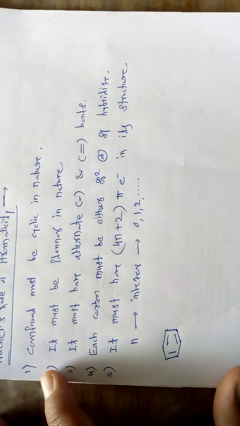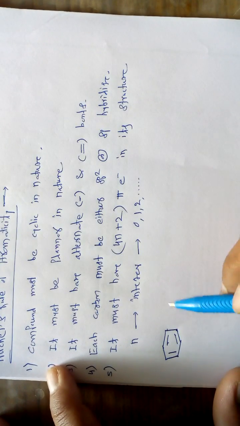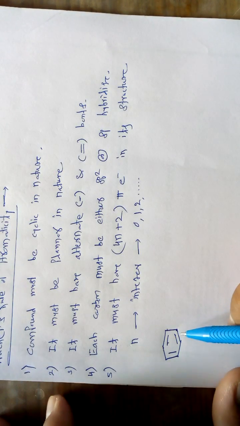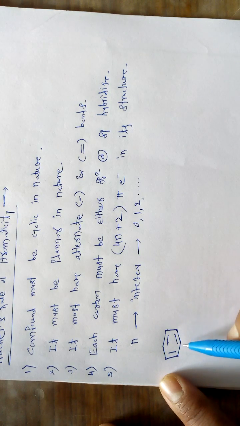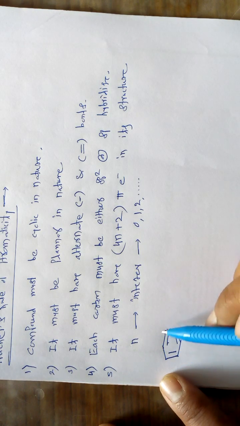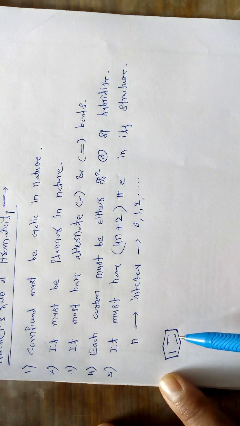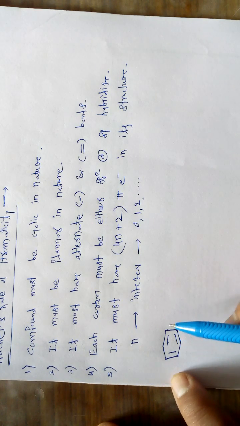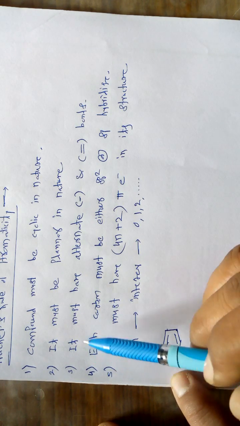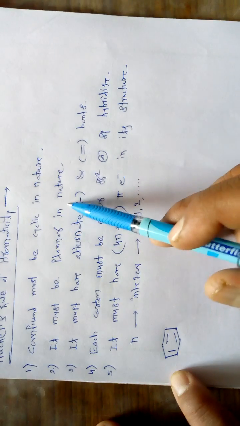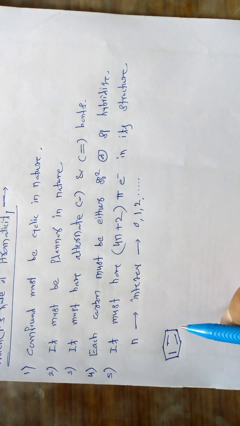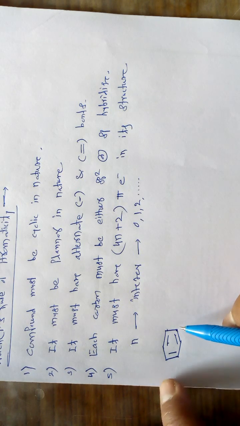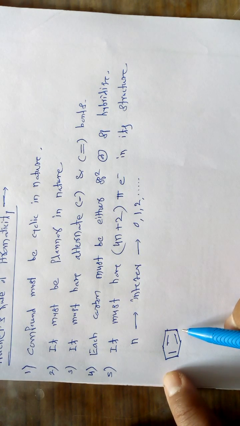So the first important rule is that the compound must be cyclic in nature. It obeys that rule. It is cyclic in nature. The 6 carbon atoms are arranged in a cyclic manner with single and double bonds. The second rule is that it must be planar in nature. So this benzene molecule is planar. All the constituent atoms, that is carbons and hydrogens, are present in a single plane. So it is planar in nature.